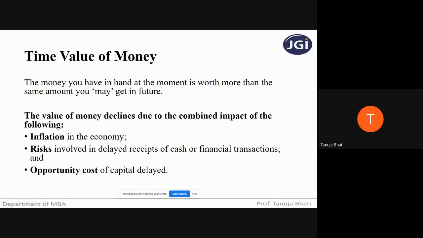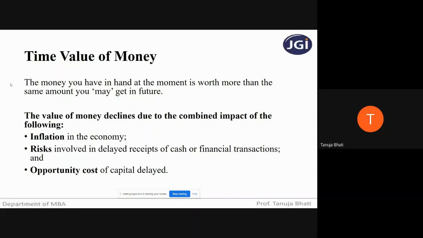For example, I give you 1,000 rupees today, and the same 1,000 rupees I give you after 5 years. Though the amount is the same, the value keeps on changing with time, because today what you can purchase with 1,000 rupees, with the same amount after 5 years, you will not be able to purchase the same quantity. That means the value of money will change with time.